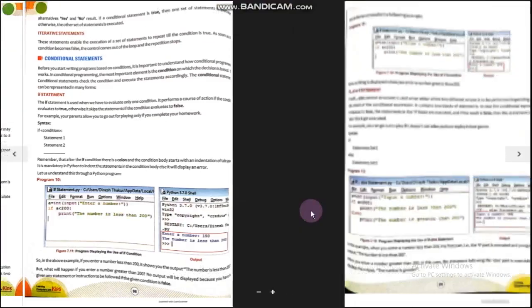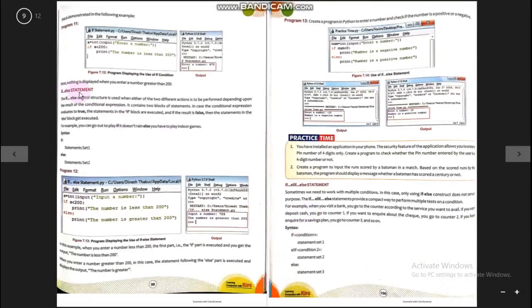So for that situation, we can use the if-else statement. In the if-else statement, we place both statement sets. You can see one statement set is here and one is here: one just after the if statement and one after the else statement. When the condition produces a true result, statement set 1 will be executed. If the condition's result is false, it will skip statement set 1 and execute statement set 2.